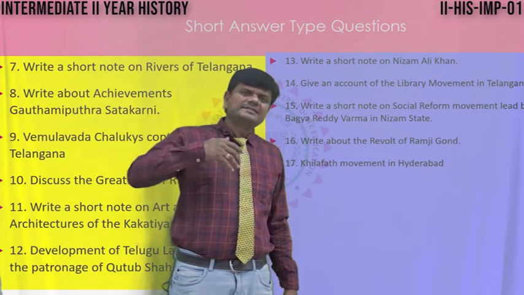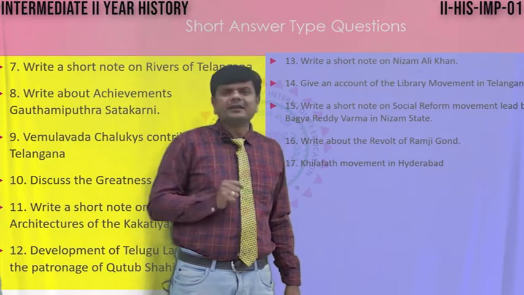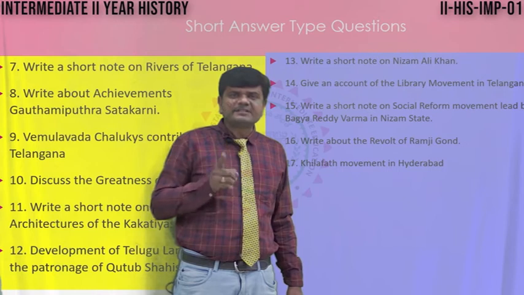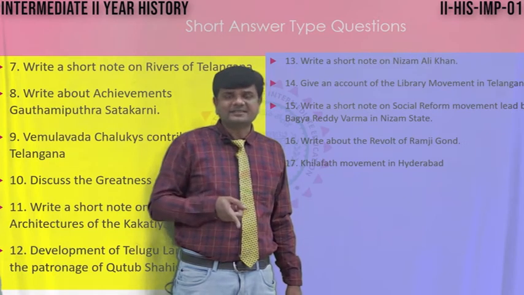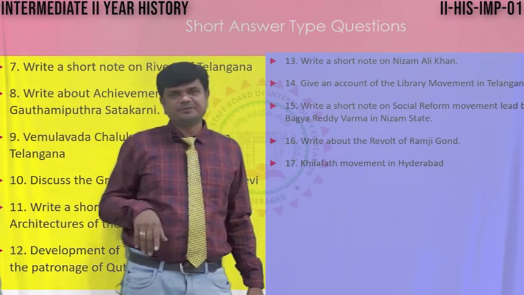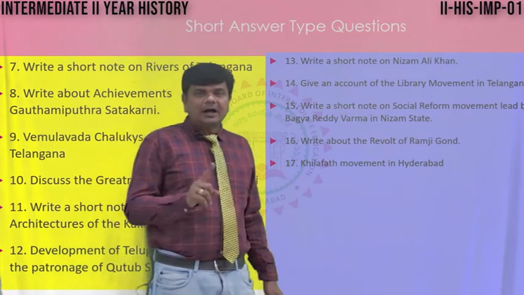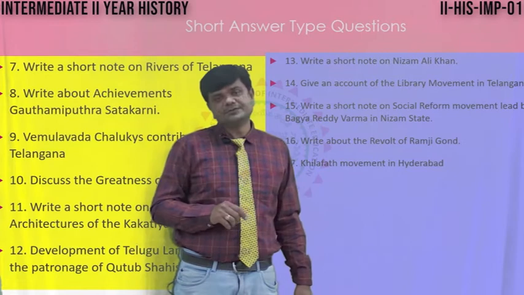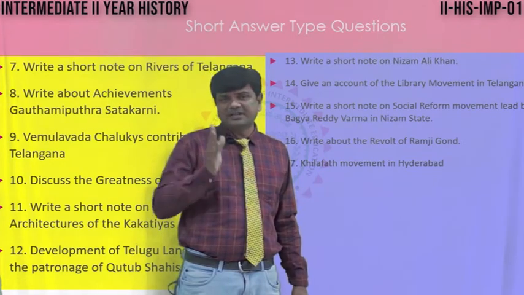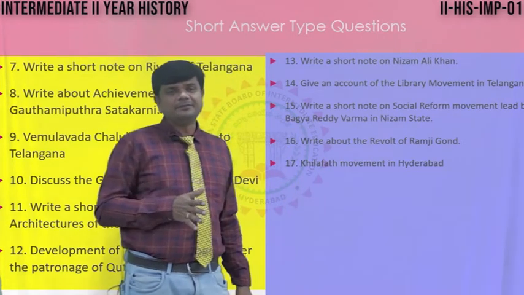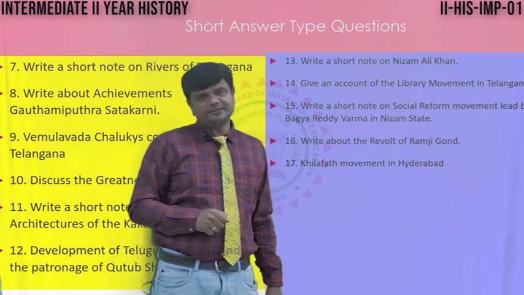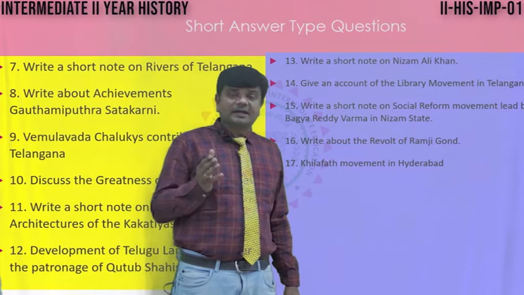He also started Jagan Mitra Mandali, especially to uplift the suppressed people, untouchables, Harijans. He called the untouchables or Harijans Adi Hindu. Especially in Hyderabad and Secunderabad, Bhagyareddy Verma led a great social reform movement. That is the Dalit movement also.